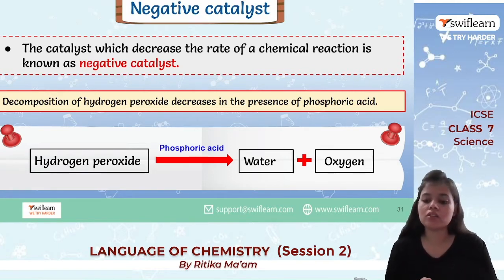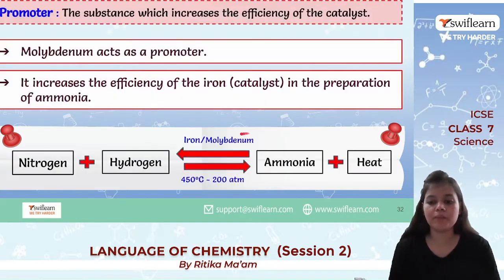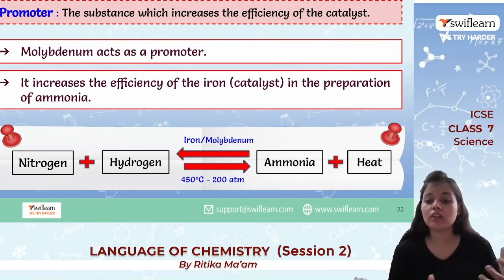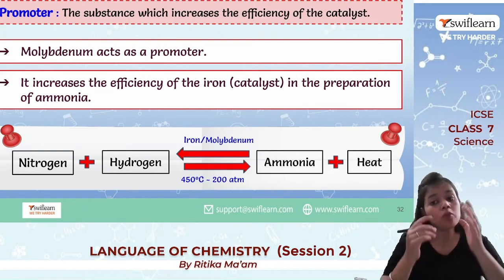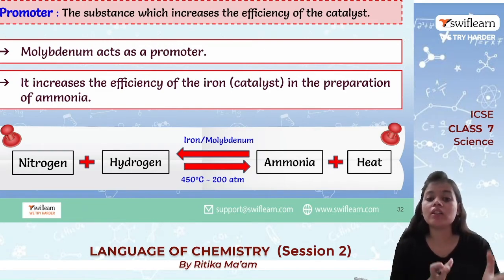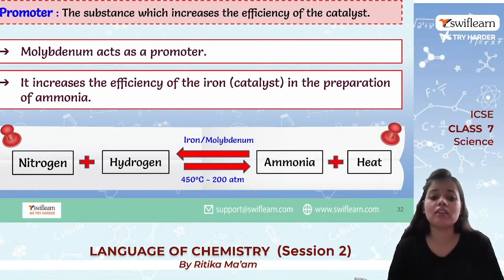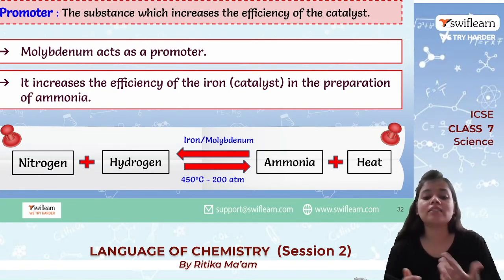So water and oxygen we will get a bit slowly. Now promoter, so the substance which increases the efficiency of catalyst. Now catalysts are used to increase or decrease the rate of reaction. अब उनका भी जो efficiency है वो increase करता है promoter. Okay, so we can say promoter is catalyst of catalyst. So molybdenum, it acts as a promoter.